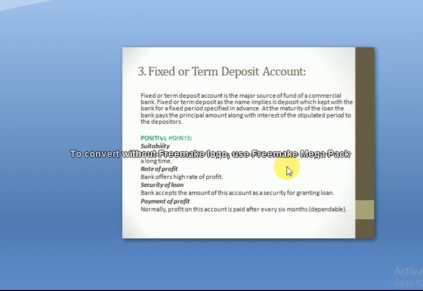This account is not suitable for the businessman. This is suitable for individual persons who have money and who don't need it for a long period of time, so they can fix the money. Rate of profit is another positive point. A high rate of profit or interest is offered by the bank compared to savings accounts.